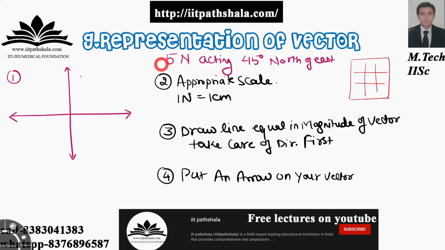Now you want to represent a force of 5 Newton which is acting at a 45-degree angle north of east. So how will you represent it? This 5 Newton is clearly telling you that the magnitude of my vector is 5 Newton itself. So the length will be appropriately chosen by it. First, you have to choose a coordinate system for yourself. For example, here I'm using the old coordinate system, which is north, east, south, west, the direction system itself, because I'm concerned about the direction north of east.